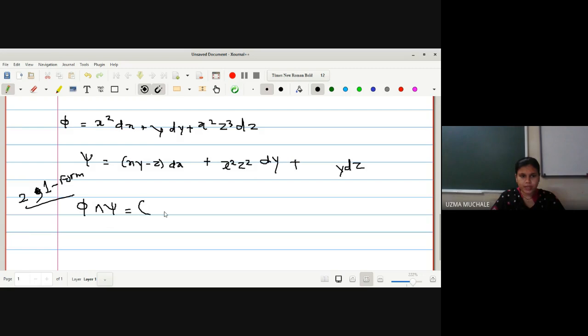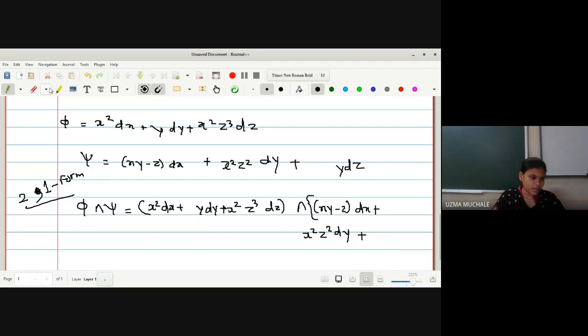First we will write down what phi is. This is x square dx plus y dy plus x square z cube dz, wedge product with xy minus z dx plus x square z square dy plus y dz.